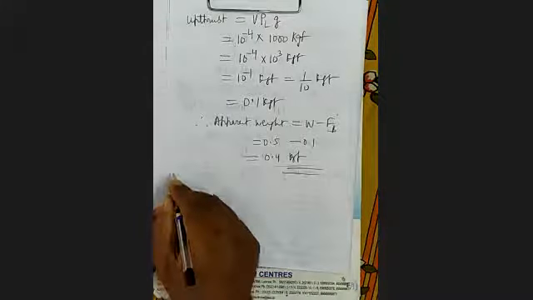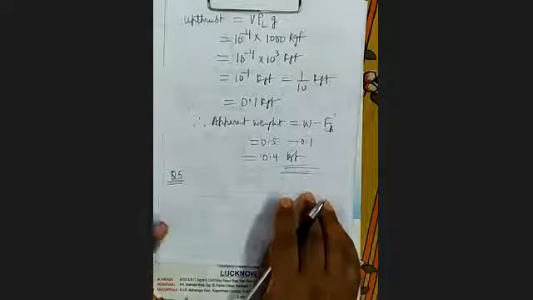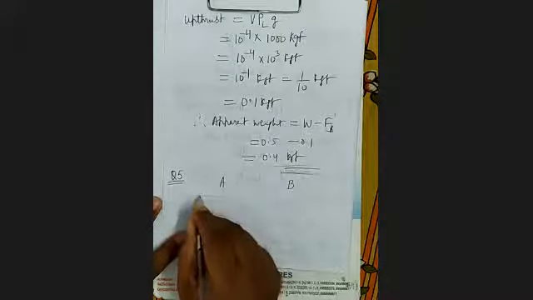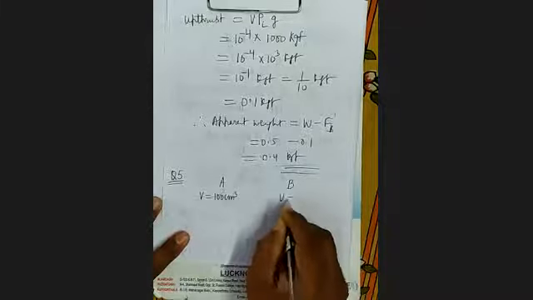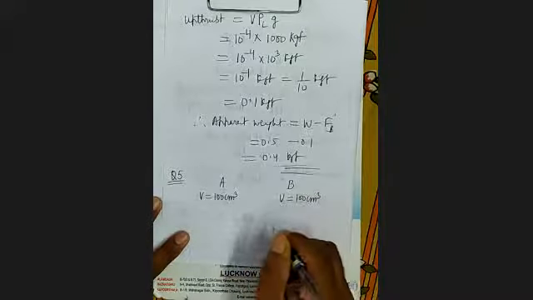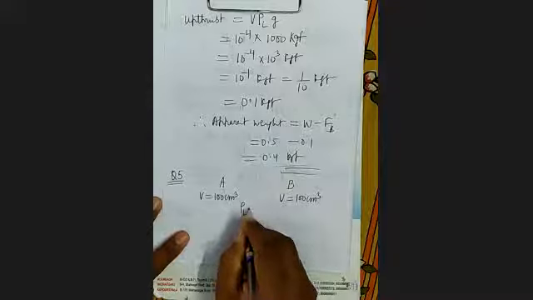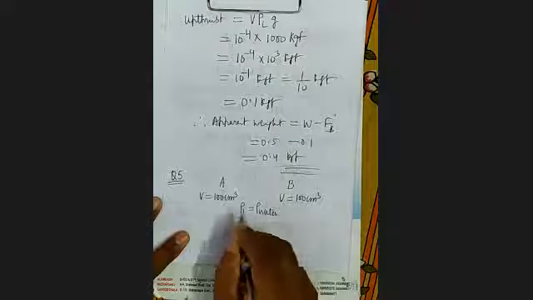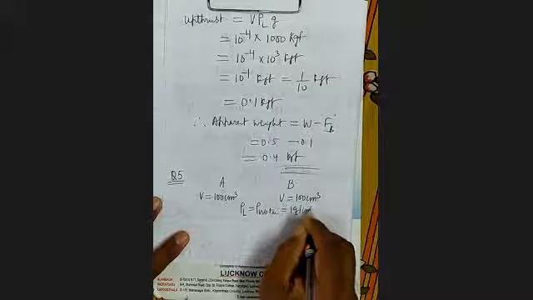Next question is question number 5. Two spheres A and B, each of volume, see here, there are two spheres. What is their volume? 100 centimeter cube. This is also volume 100 centimeter cube. Are placed in water of density, here, liquid is water. Rho means density. It is given 1 gram per centimeter cube.